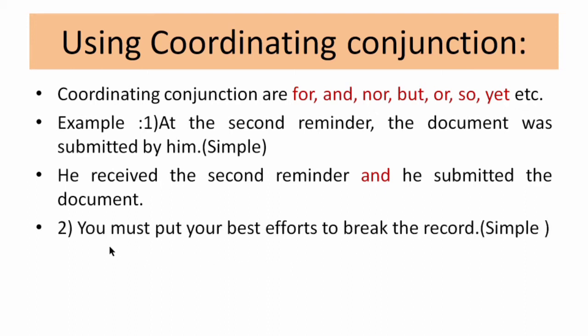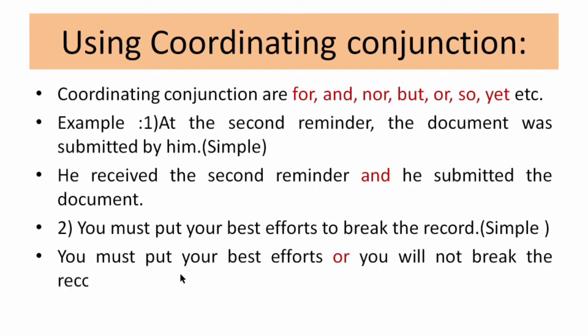Second example: you must put your best efforts to break the record. It is again a simple sentence because we have only one subject, that is you, and we have two events: you must put your best effort, this is one event, and the second is to break the record. Now see how we are splitting the sentence. You must put your best efforts, or, here again is the coordinating conjunction we have used, or you will not break the record. Why have we used not here? Because, just see, you must put your best effort to break the record.